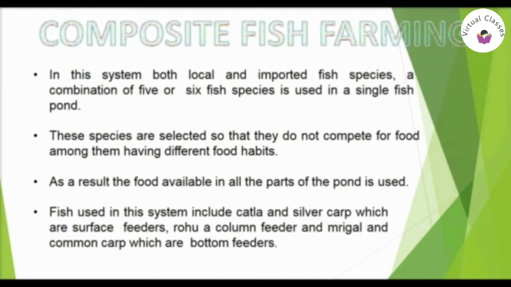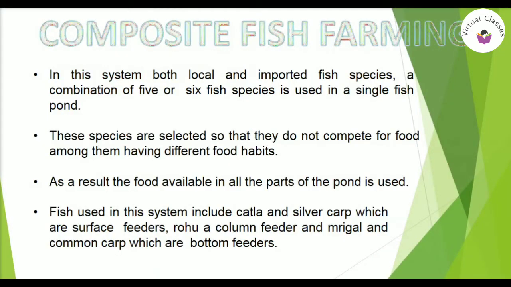In this system, both local and imported fish species, a combination of 5 or 6 fishes, is used in a single fish pond. And fishes are selected in such a way that they do not compete for food among themselves, having different food habits. Hence, as a result, the food available in all the parts of the pond is used. Fish used in this system include catla and silver carp, which are surface feeders, rohu, a column feeder, and mrigal and common carp, which are bottom feeders.